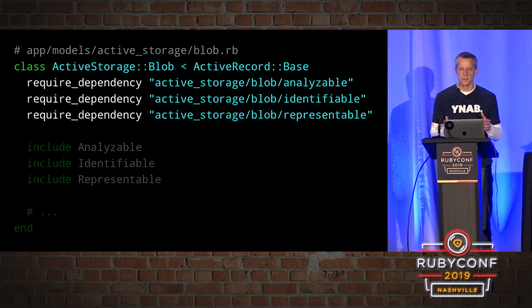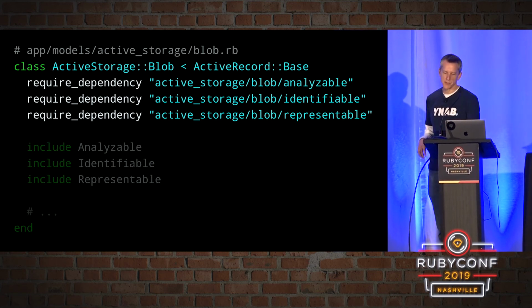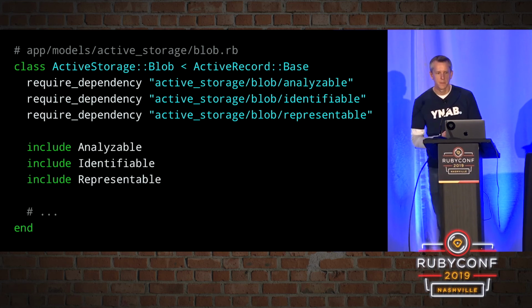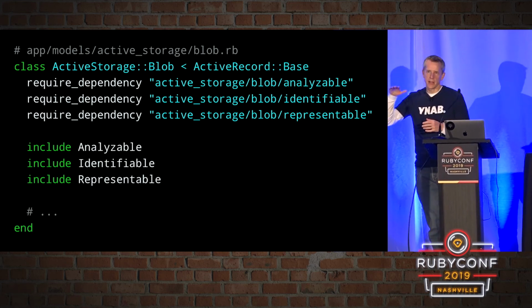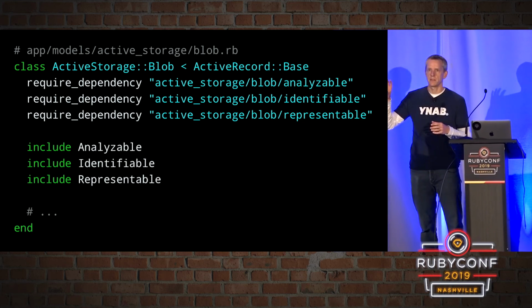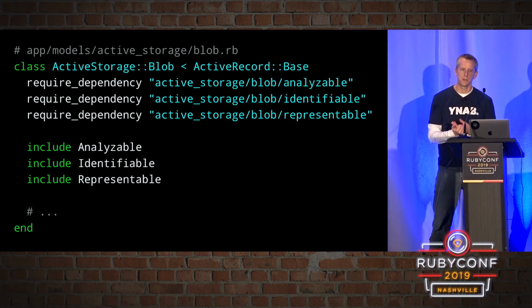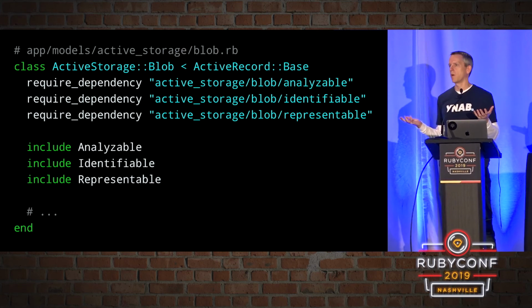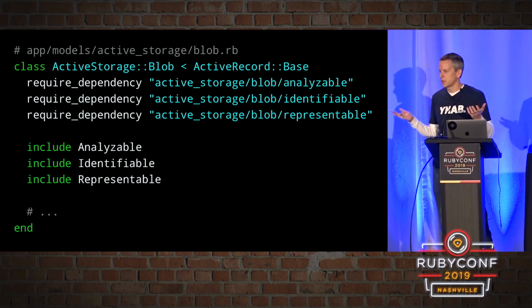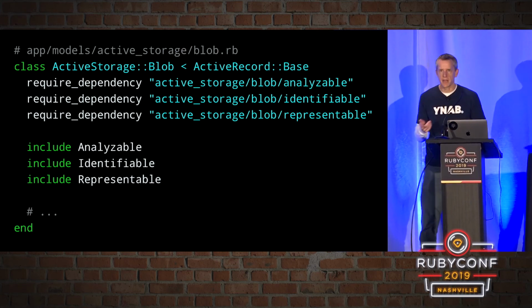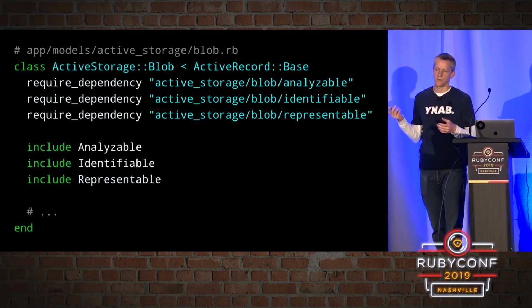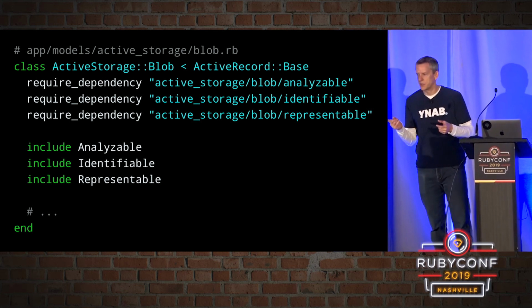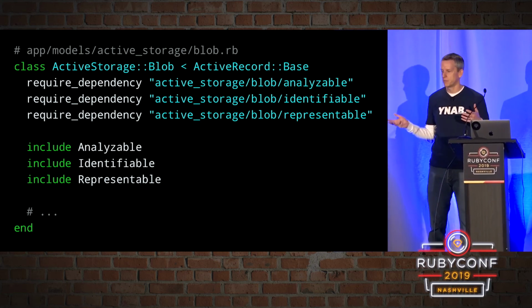Going back to this example, it makes a bit more sense if we look at the next 3 lines. So we're requiring these 3 dependencies, and then we're including those modules. Normally, we wouldn't need to do any explicit requiring, because the autoloading mechanism is going to autoload these for us, because within the active storage gem, they live in app models.